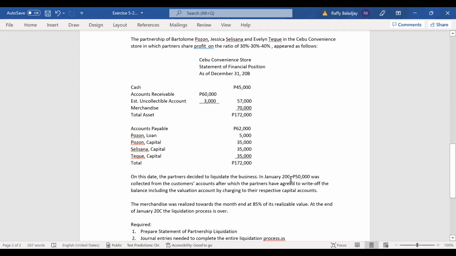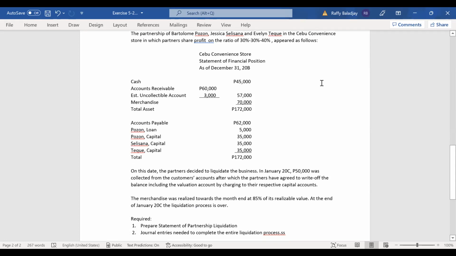So in January 20C, 50,000 was collected from the customers' accounts, after which the partners agreed to write off the balance, including the valuation account, by charging it to the respective capital accounts. The merchandise was realized towards the month end at 85% of its realizable value, and at the end of January 20C, the liquidation process is over.